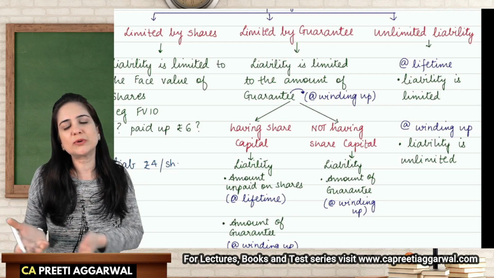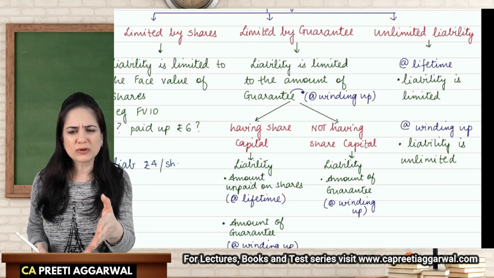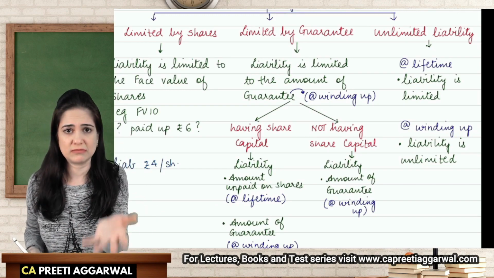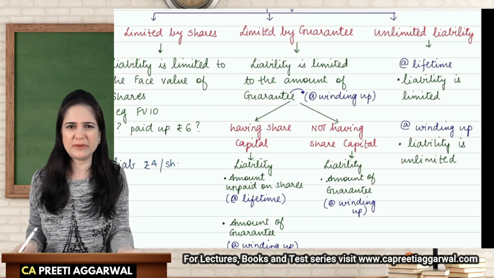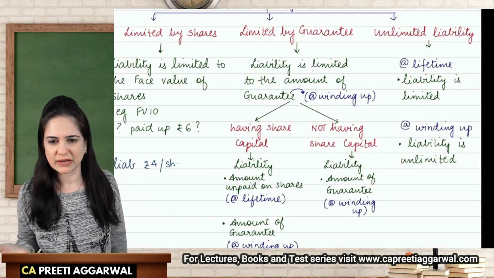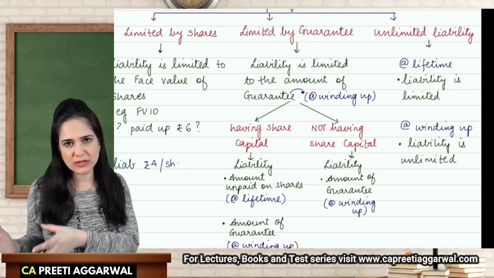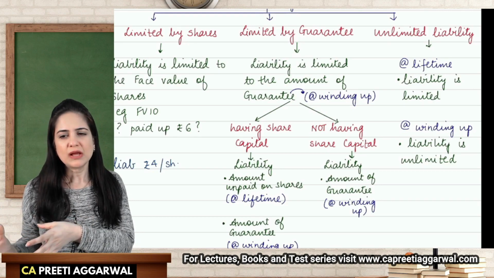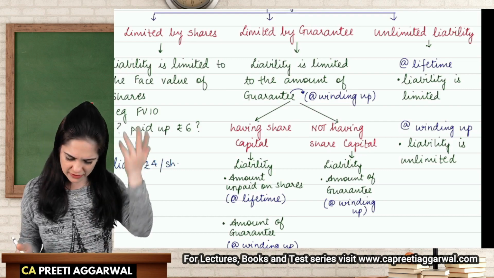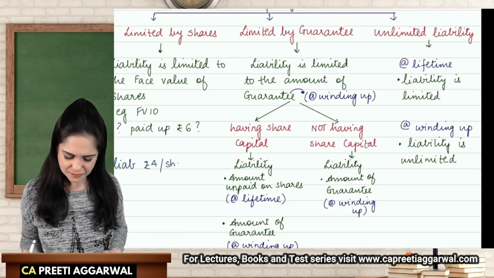Why will a member want to invest in an unlimited liability company? Member is not worried about the solvency because they have a lot of confidence in the company. The company has a good will. It has a good name in the market. I don't think it will be wound up so soon. And anyways, who's going to stay till the company winds up? No, we'll sell and liquidate our shares. So from the members' point of view, investors' point of view, they don't think that the company will go into liquidation. And even if it does, who's bothered? We'll see when the company goes into winding up. Why worry about it now?